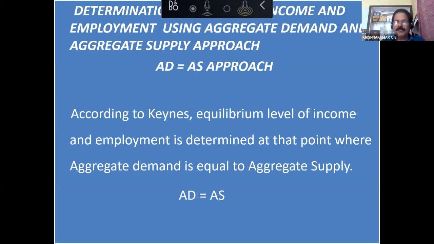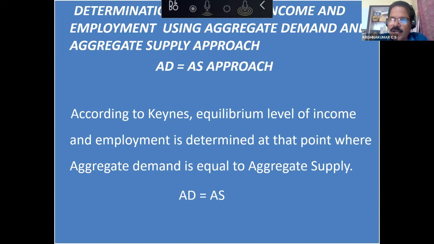What is being provided by the producers to the market and what is being demanded by the consumers in the market are equal. So neither do you want to increase production, nor reduce production. So such a situation is what we call equilibrium level of income and employment according to John Maynard Keynes. So we write it as AD is equal to AS.